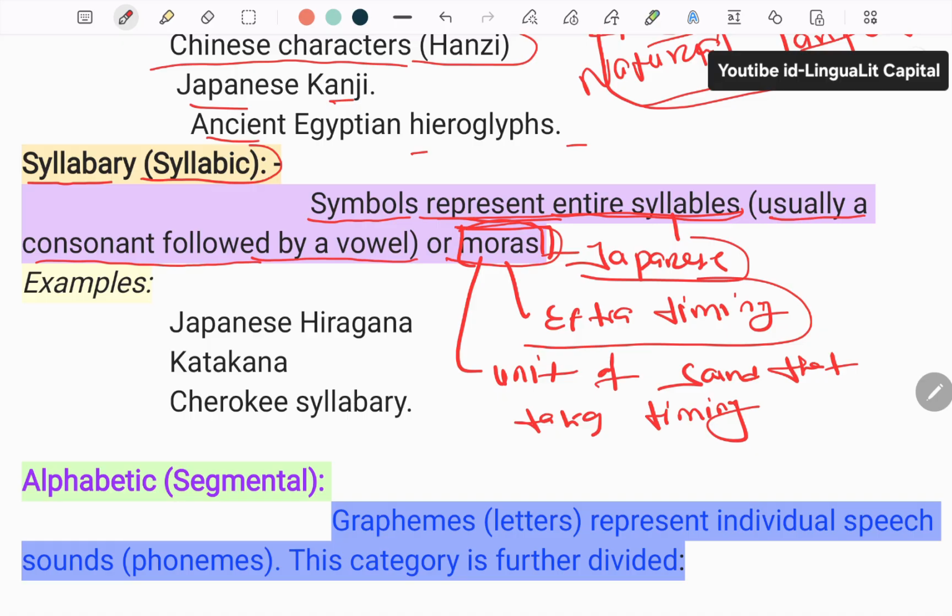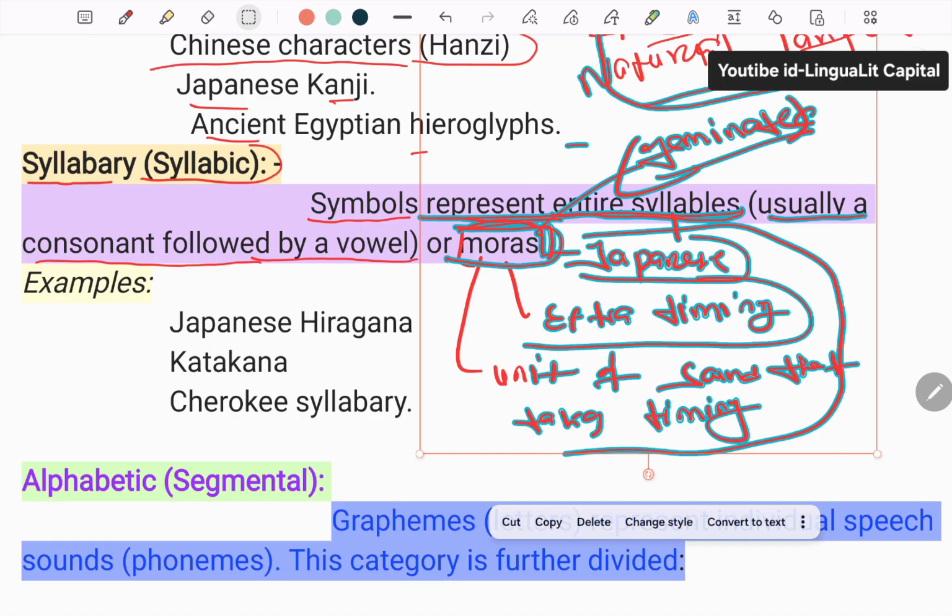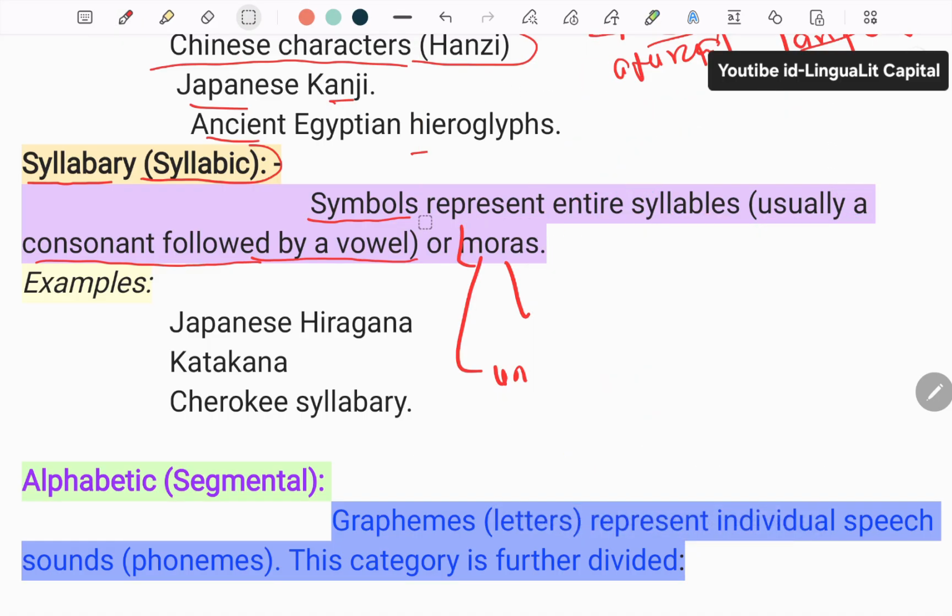We can take some examples. In these examples we have another term of linguistics, which is known as geminate. So what is geminate? We have two important terms here. The first one is the cluster and the second one is the geminate.